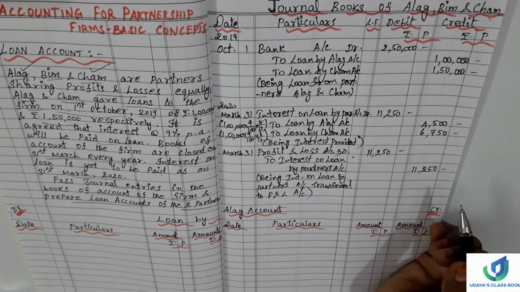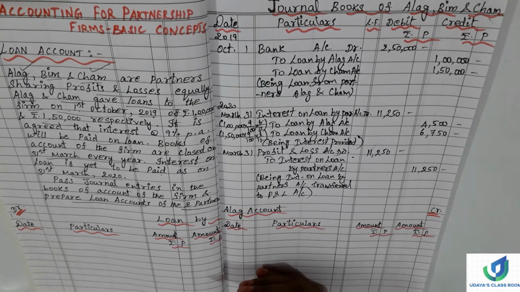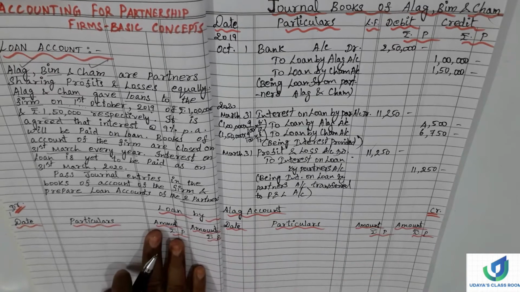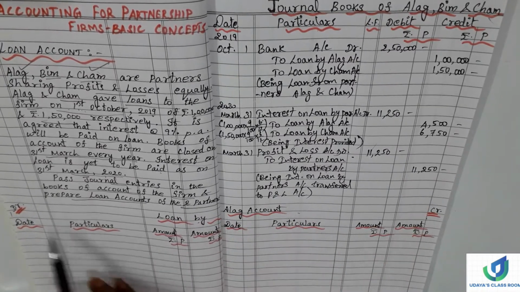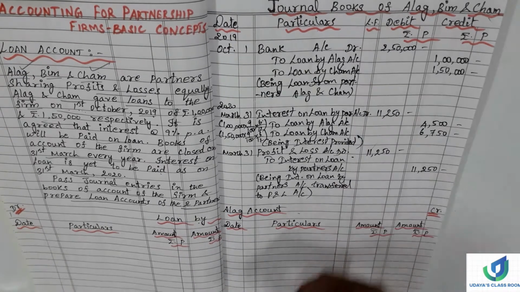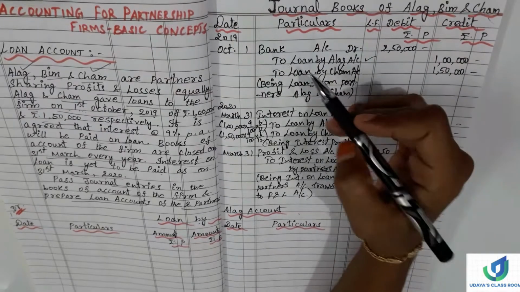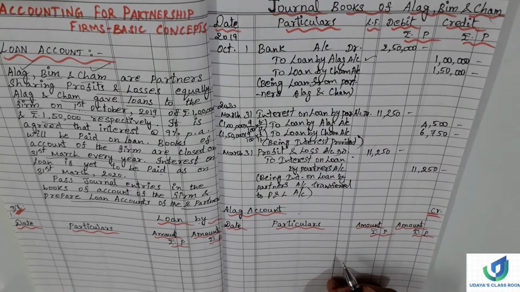Now what we have to do, we have to post into the ledger account of Alag and Sham. So this is the format also I have made it ready. Debtor, creditor, loan by Alag account, date, particulars, amount, rupees, everything is ready. Now we have to post. So where is Alag? Here Alag. Let's tick it off. By bank account. So what we have to write?